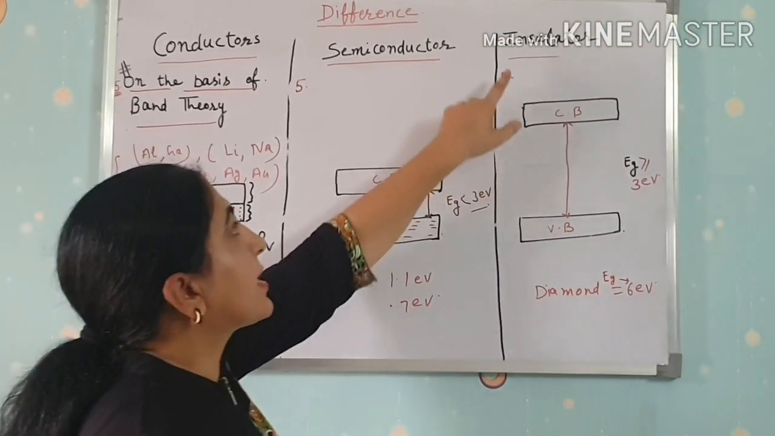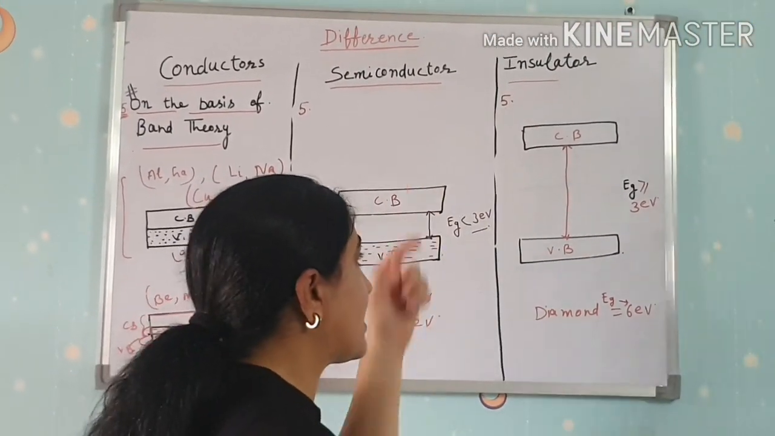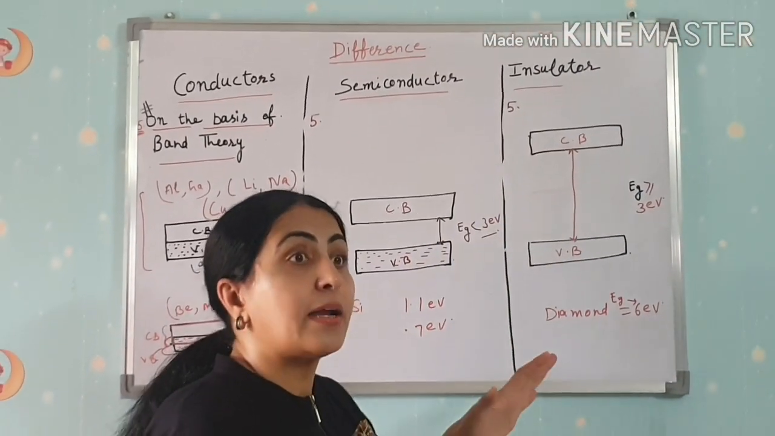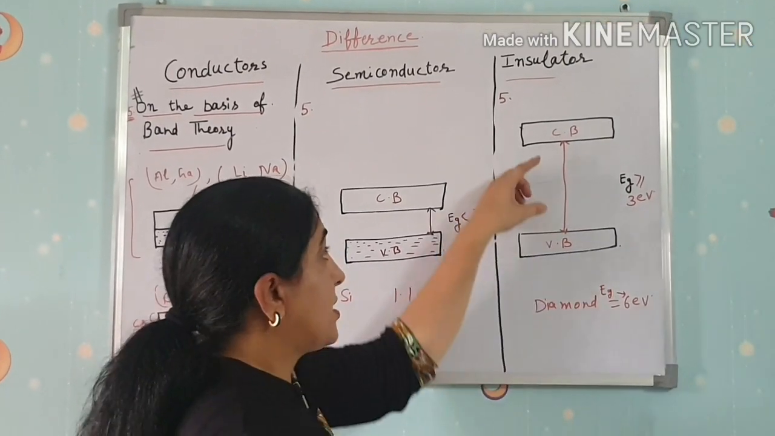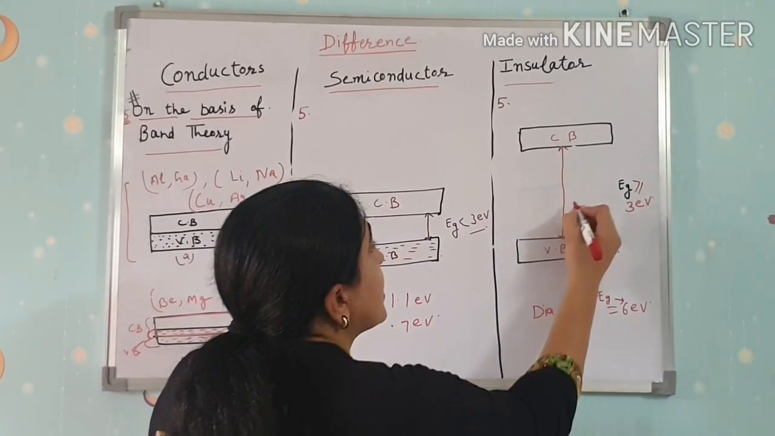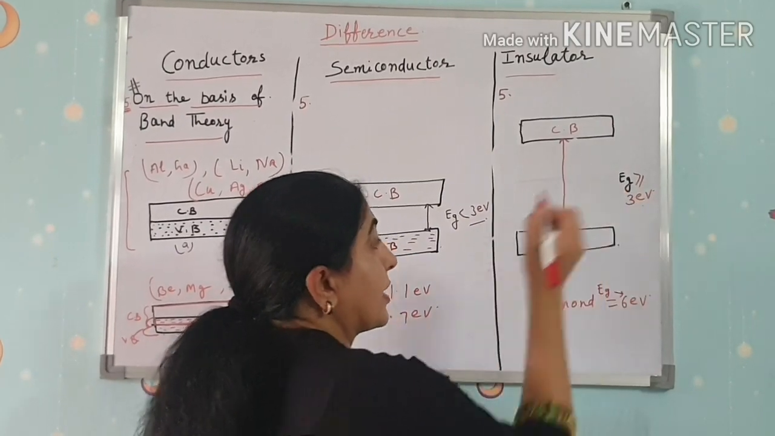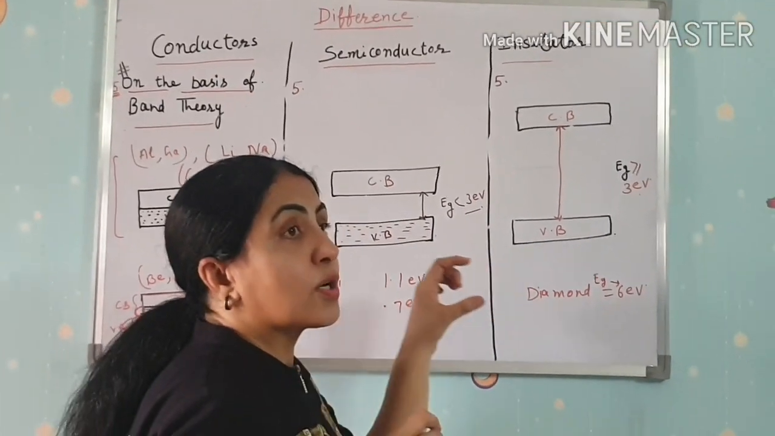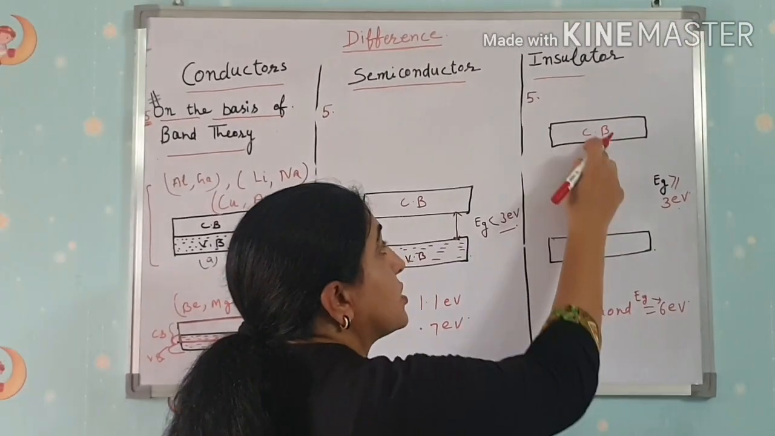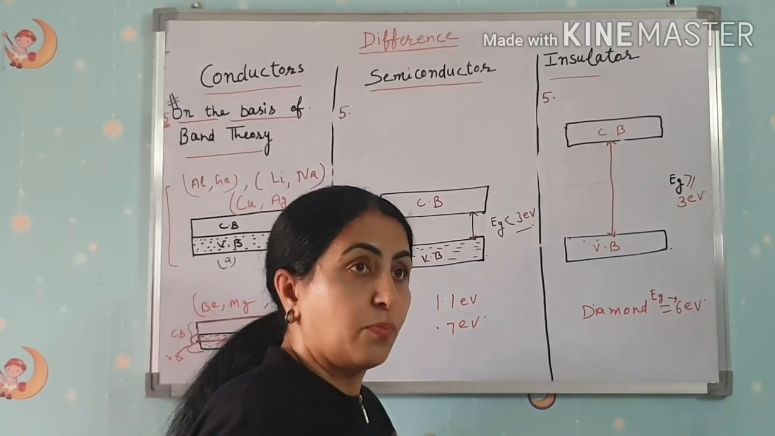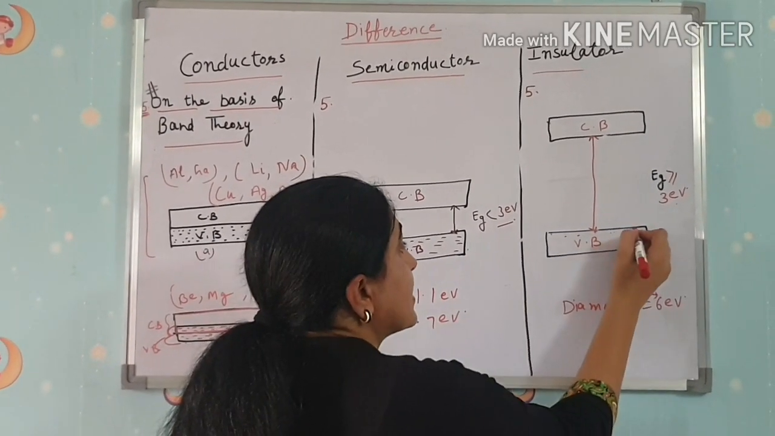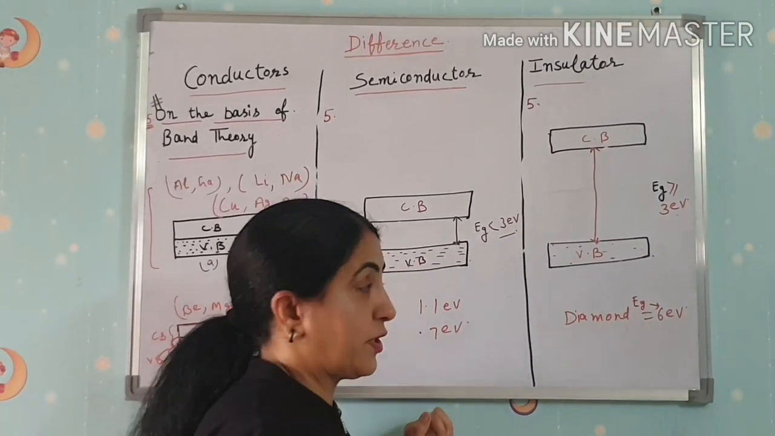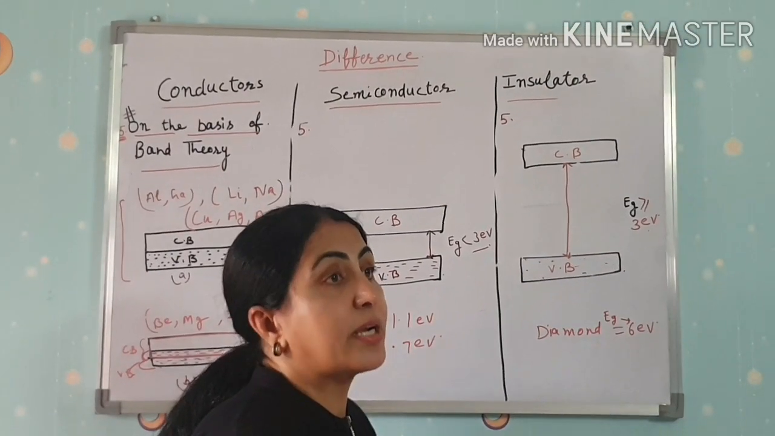Clear? And in the case of insulators, what will happen? In insulators, the forbidden energy gap is very large. See here, this is the gap, Eg. Eg is very large and that is greater than or equal to 3 electron volt. Clear? So more energy is required for the valence electron to jump from the valence band to the conduction band. A large amount of energy, more than the forbidden energy gap.